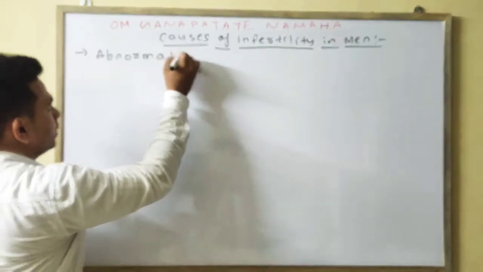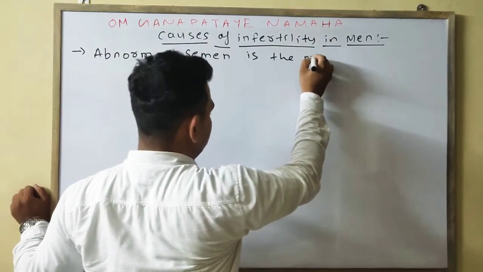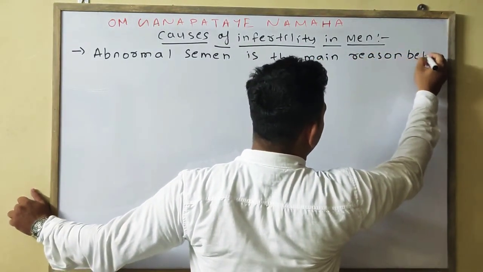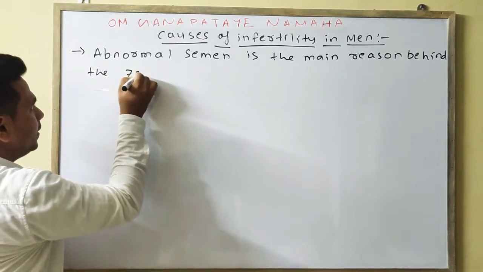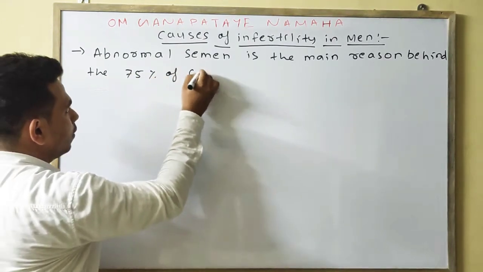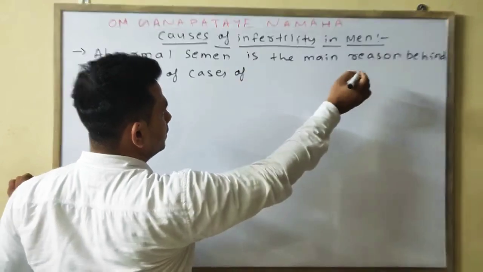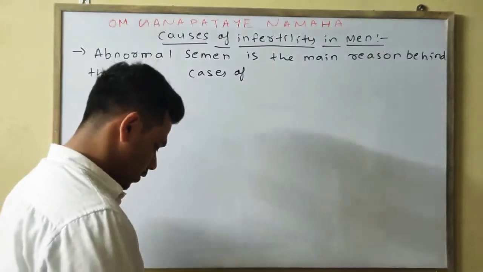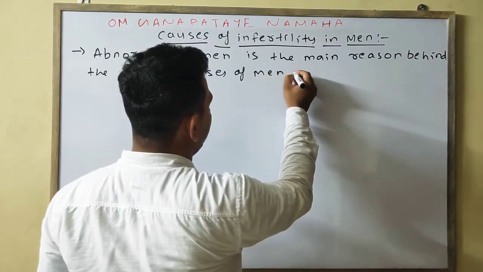Abnormal semen is the main reason behind 75% of cases of infertile men.